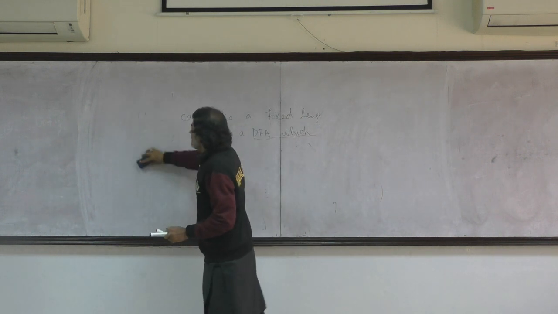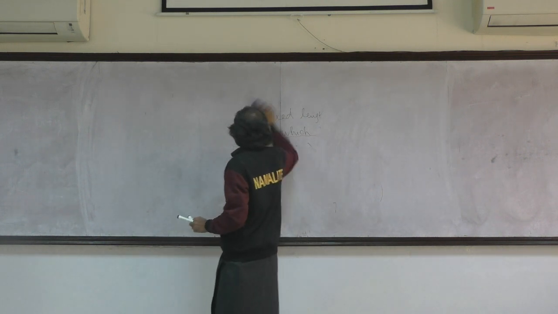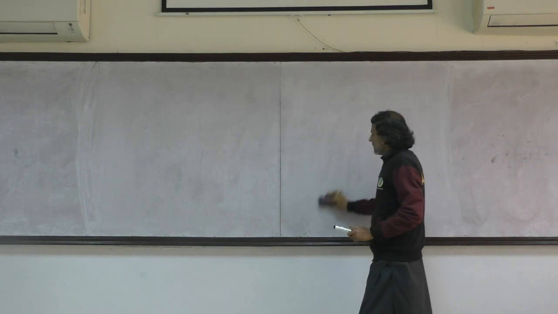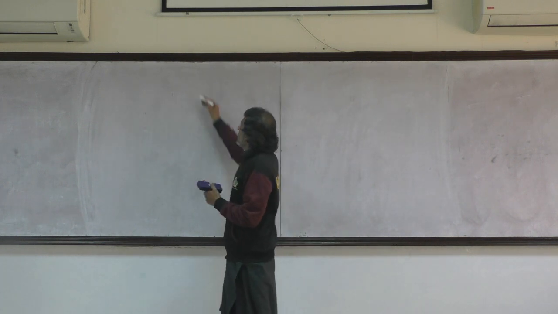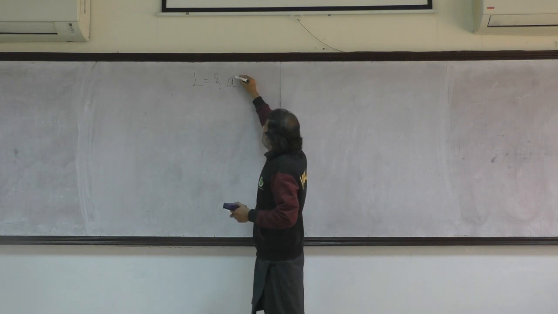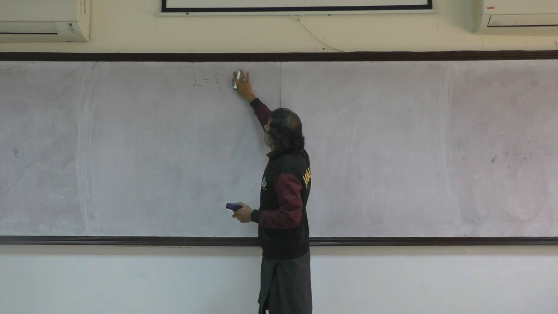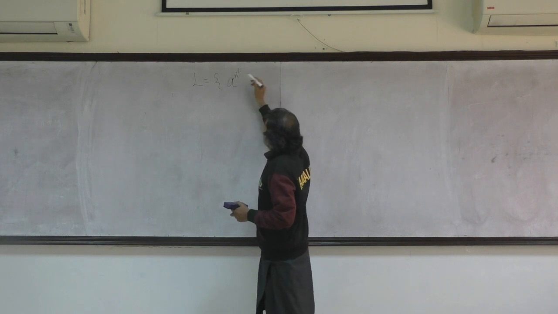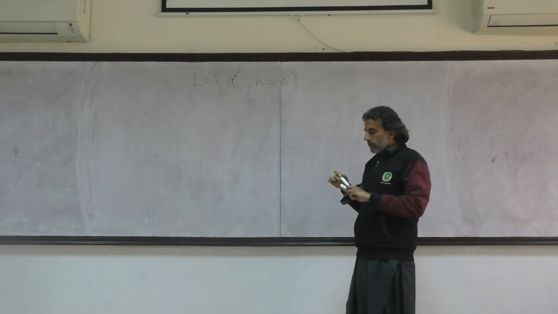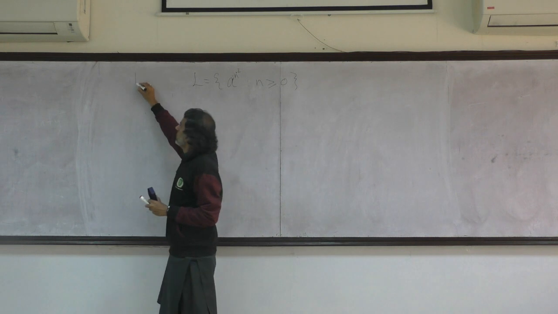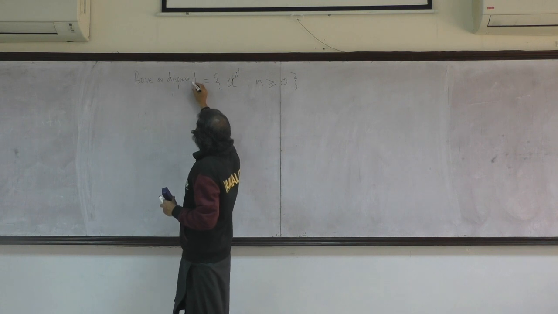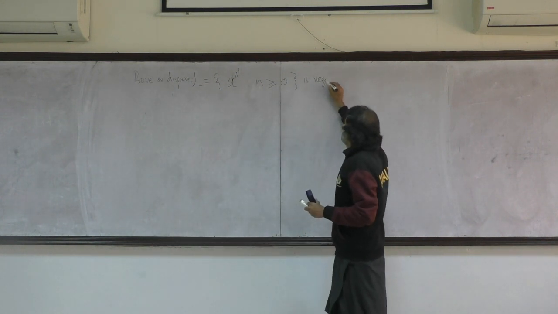So what we are going to do next is start with a slightly complicated example. I will give a language: the strings with some number of a's, such that those numbers are n squared for n greater than or equal to 0. And I have to either prove or disprove that this language is regular.